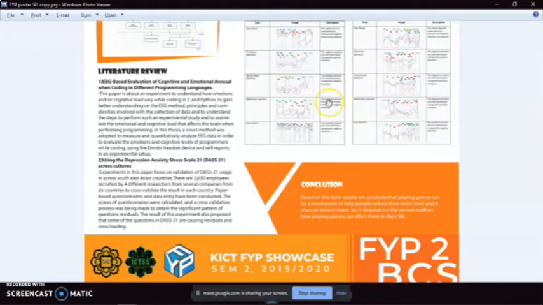As you can see, we have different steps in our experiment here, which Brother Arif will explain later. But in their paper, what they have done is compare the EEG method and also the coding in C and Python, referred to as programming languages, to gain a better understanding of the EEG method. So in this thesis, a novel method was adapted to quantitatively analyze EEG data in order to evaluate the emotion and cognitive level of gamers while coding.